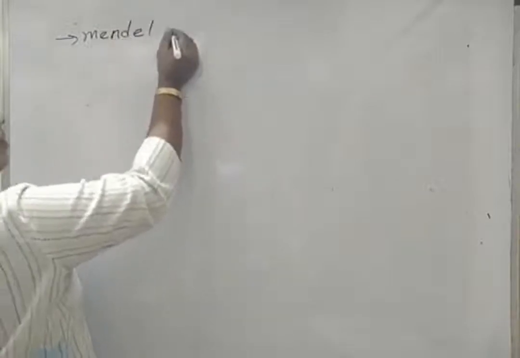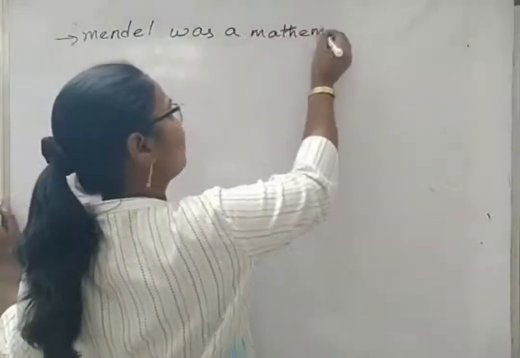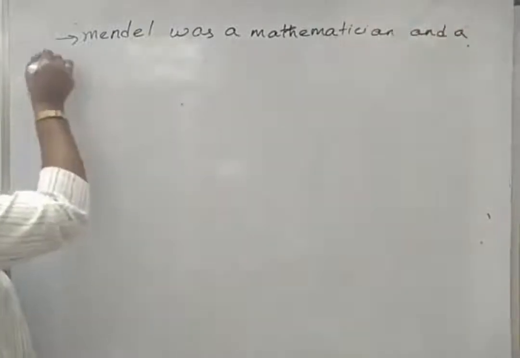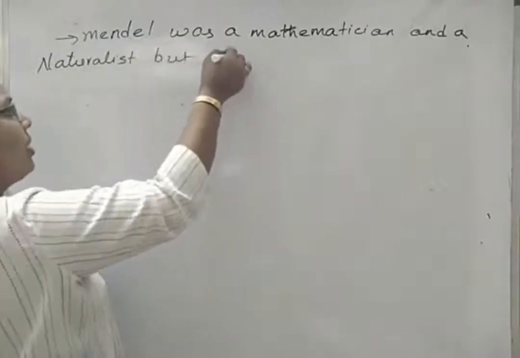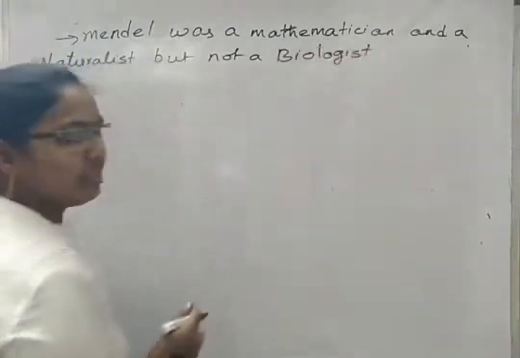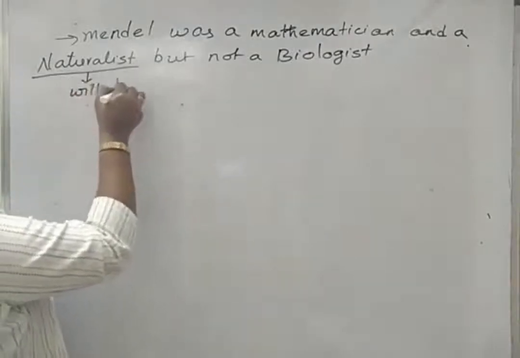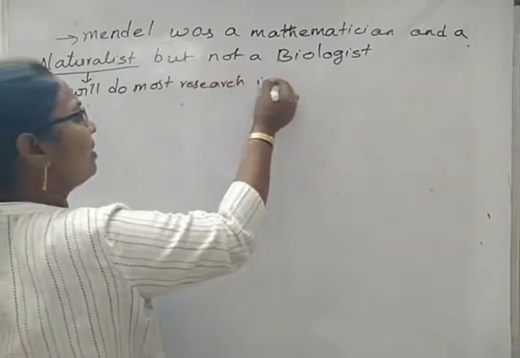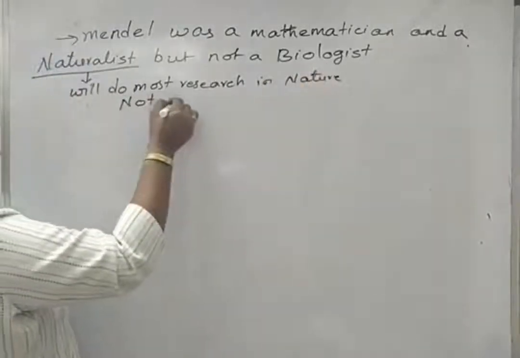Mendel was a mathematician and a naturalist, but not a biologist. It means he did not do his work inside the laboratory. Naturalists do most research in nature only, not inside labs.